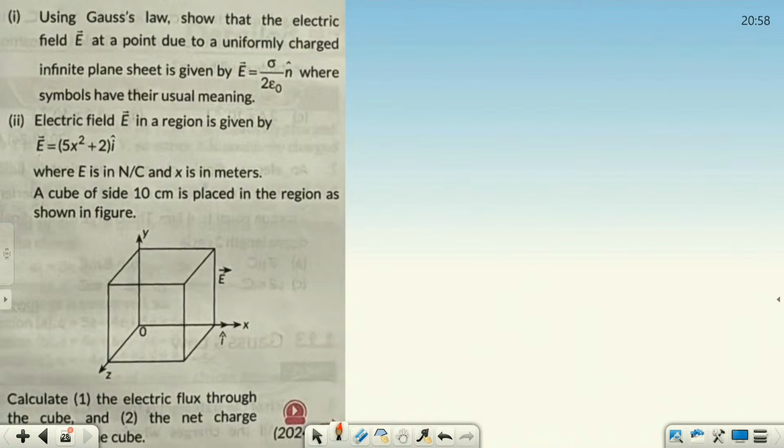Electric field is changing, it is not a uniform electric field, it will not be zero electric flux. It is changing because X is changing. Simple question, like NCERT example question only. In NCERT an example question is there, not the same but similar question is there. Solve it fast. You are going to finish, make it fast please.